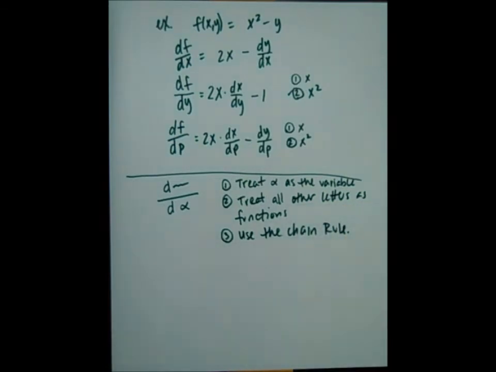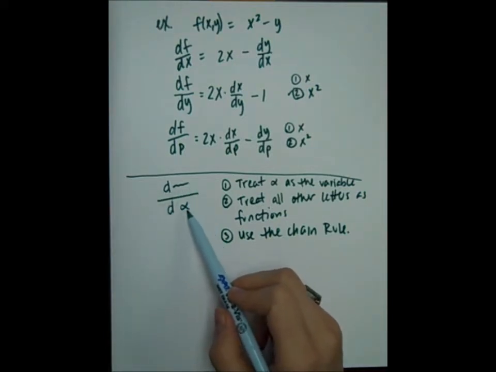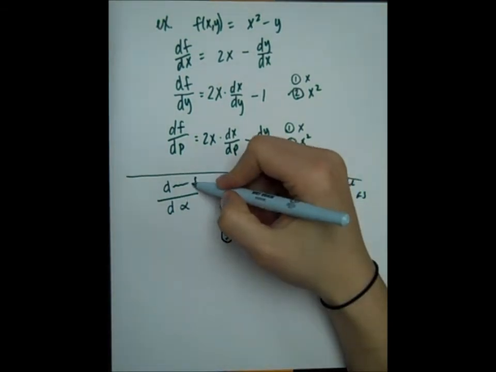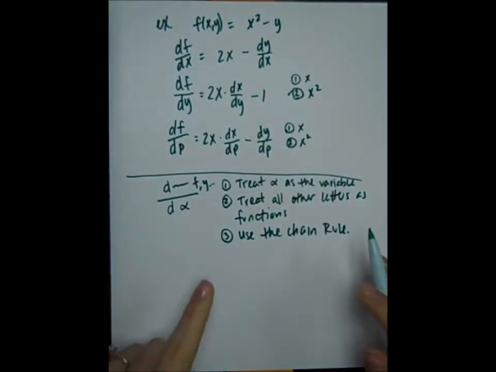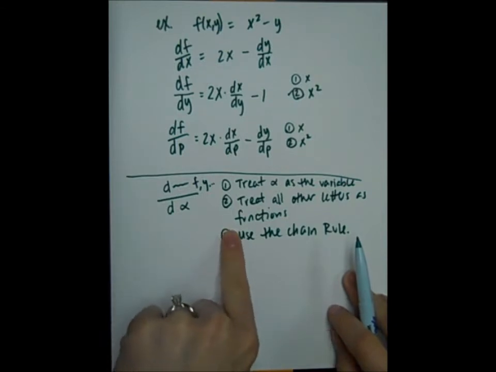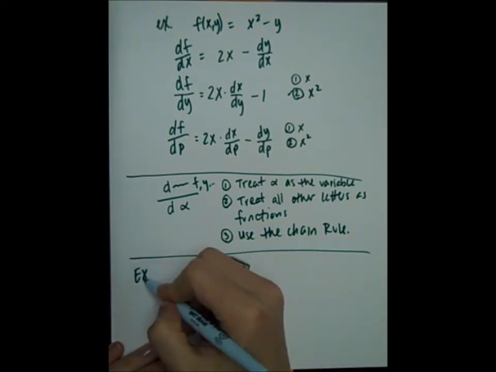This is how we do implicit differentiation. These are the steps to take. So we're going to be trying to find d something, d alpha. This something depends on your function. It could be f, could be y, whatever. It'll depend on the problem. We're going to treat alpha as the variable because that's what's on the bottom. Everything else is a function, and we're going to use the chain rule. So that is implicit differentiation. So let's do some examples of this.